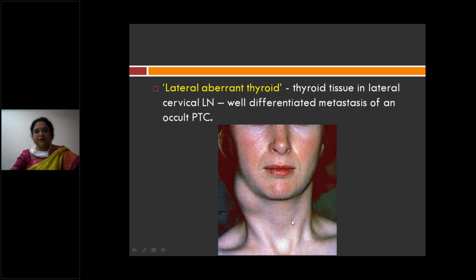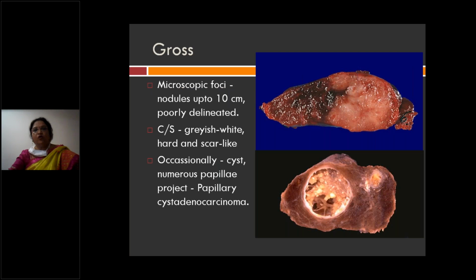You have a swelling in the cervical lymph node region but not in the thyroid region. It is called lateral aberrant thyroid because it is located near the cervical lymph nodes, the most common site of metastasis.